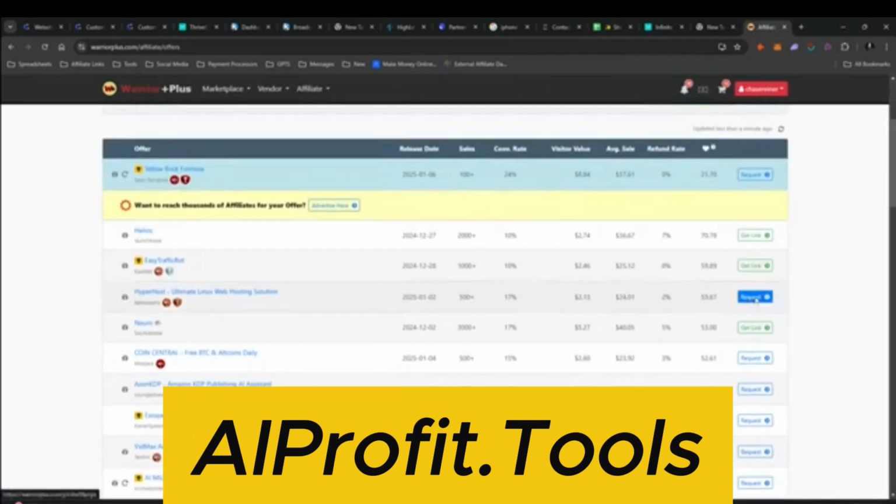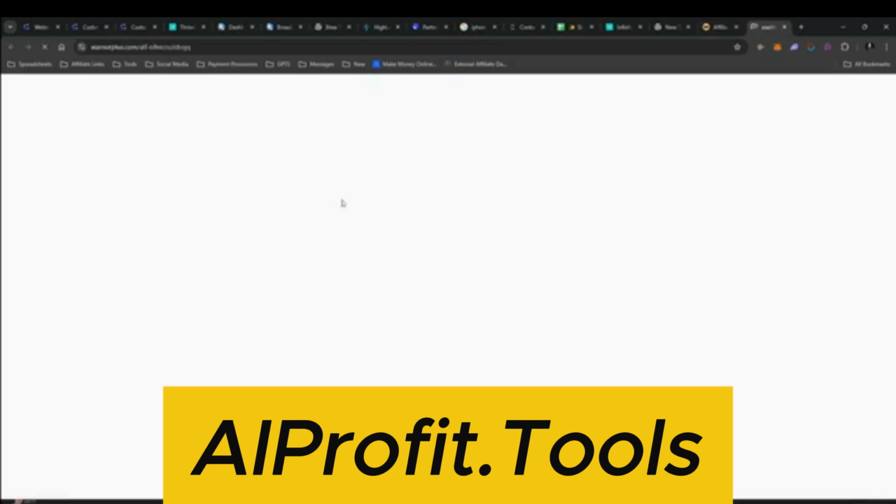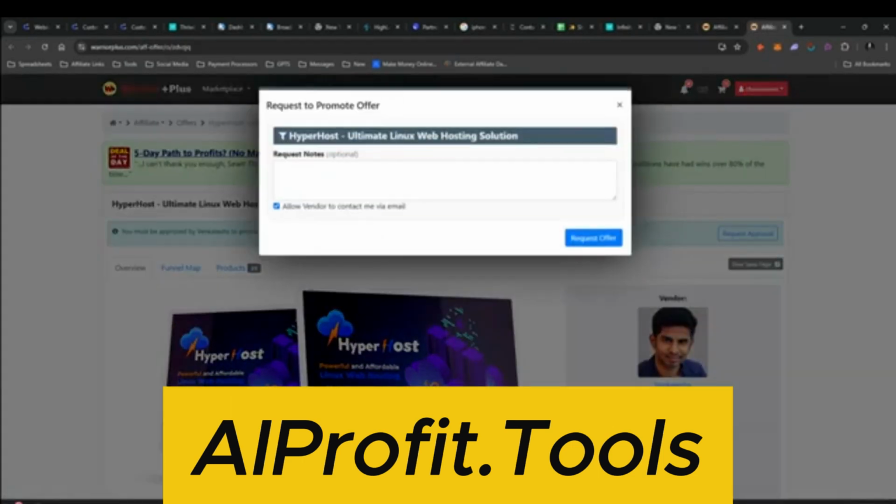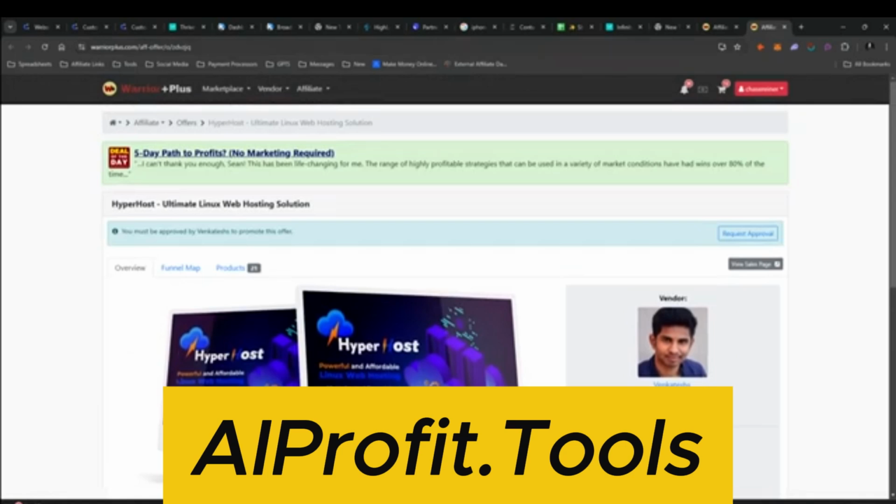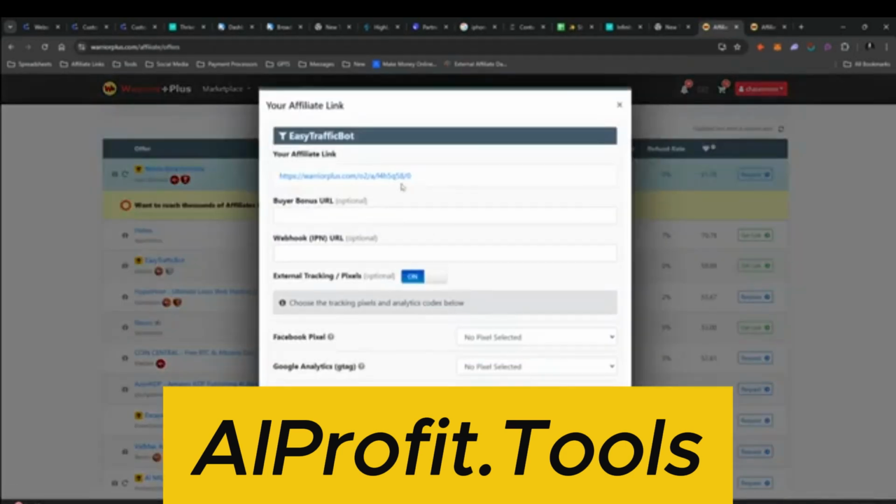The way you do that is just click on request. It's going to ask you to fill out some info. It's going to say why do you want to promote this, or why would you be a good fit? I would just put whatever you want, and then click on request. Okay. Now, once you have a link, we can start sending traffic to this link.